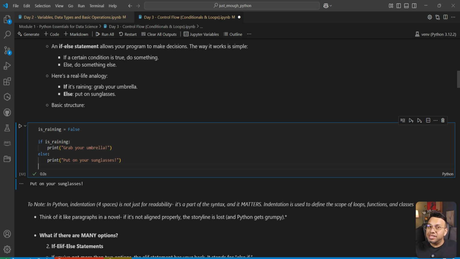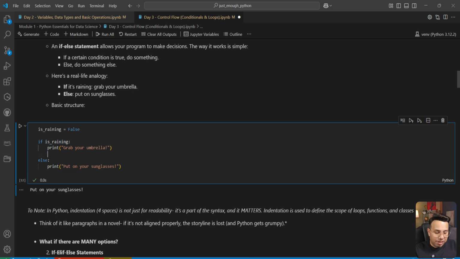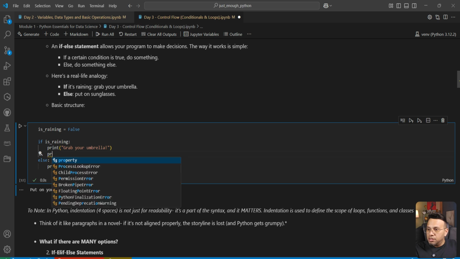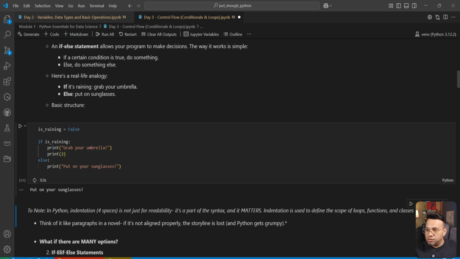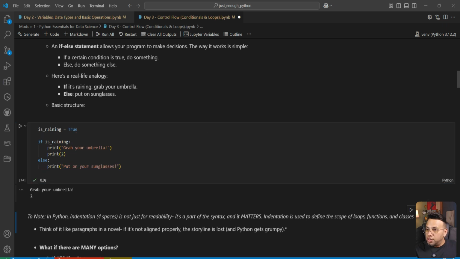In Python, indentation matters. So anything that is indented below an if statement is within the scope of that if statement. If I write something like print 2, what do you think will happen? Since our statement is false, it's not printing, we are still going here. But if we make it true, now we are printing both these lines. So as long as the lines are indented, they are within the scope of if.